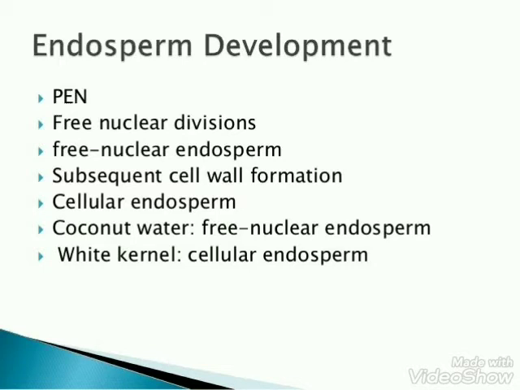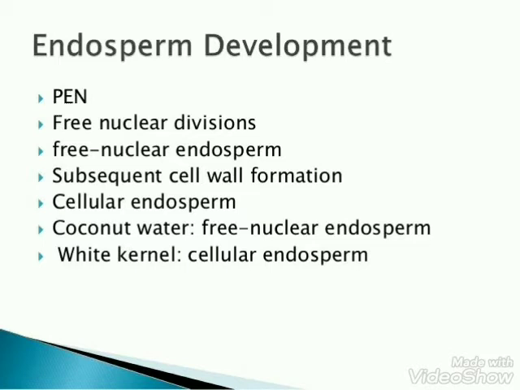The PEN undergoes successive nuclear divisions to give rise to free nuclei, and this stage of endosperm development is known as free nuclear endosperm. Subsequently, a cell wall is formed and the endosperm becomes cellular. The division is followed by cytokinesis and thus the endosperm becomes cellular in nature. It is now known as cellular endosperm.